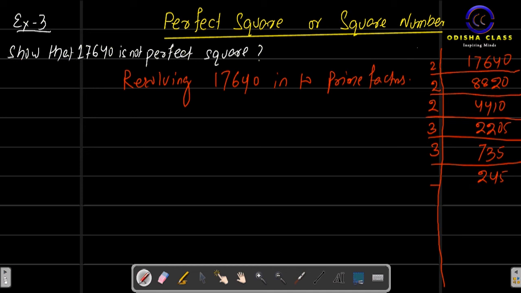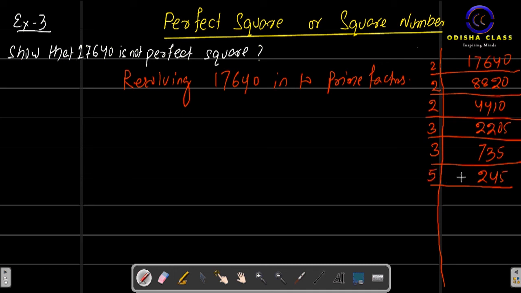You may ask me, sir, here you can directly divide it by 5. You can, but it can create confusion in your mind. First check whether it is divisible by 2 or not, then 3 or not. If not 3, then 5, then 7, then 9, then 11, then 13 and so on. So after 2, without going for 5, I am going with 3. Now 2 plus 4 plus 5 is 11. It cannot be divided by 3, and it cannot be divided by 2. Hence, now we have to go with 5.